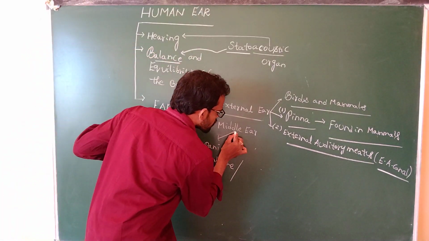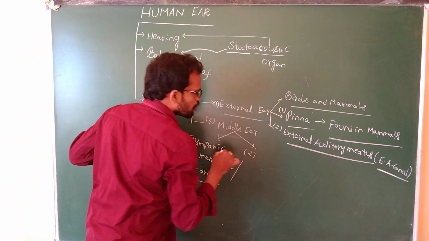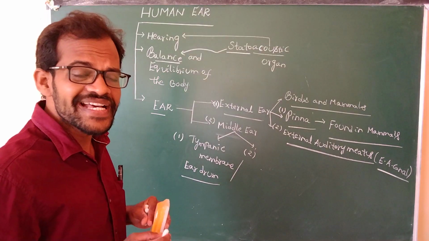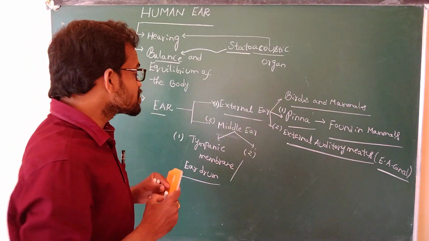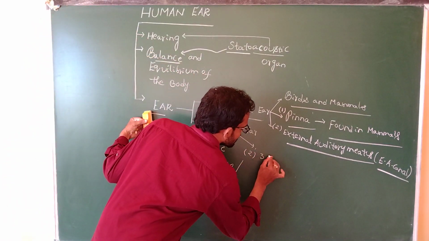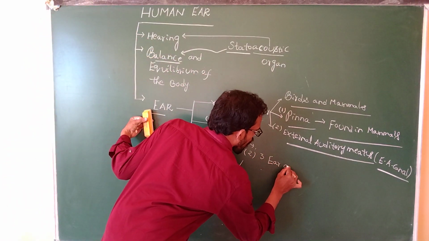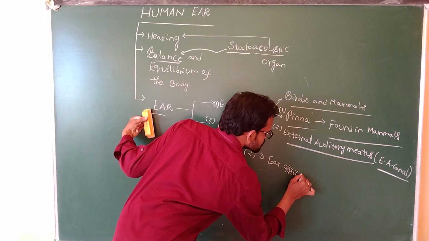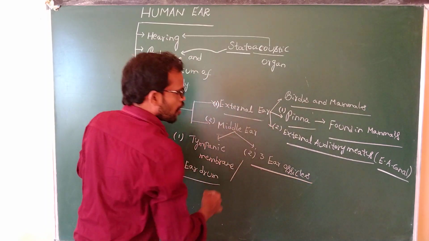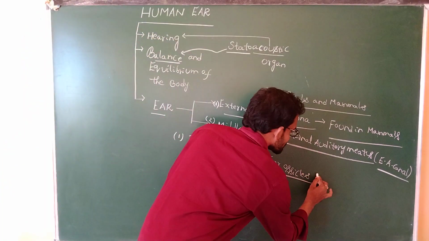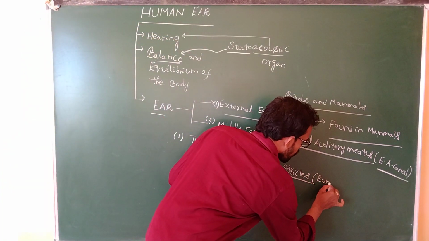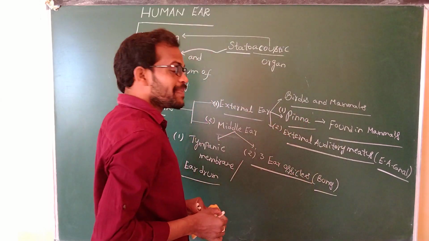The second part of the middle ear: the middle ear consists of three ear ossicles. Ossicles means bones. Three bones are present in the middle ear.